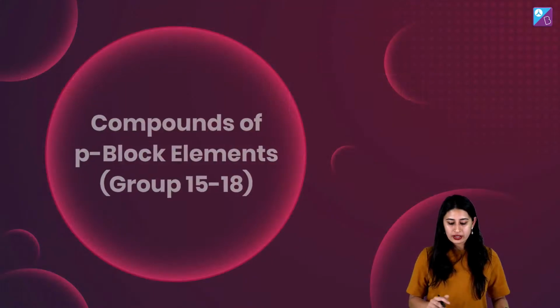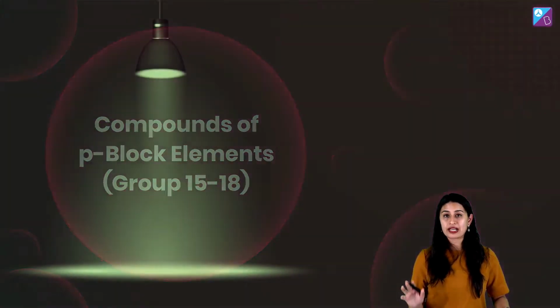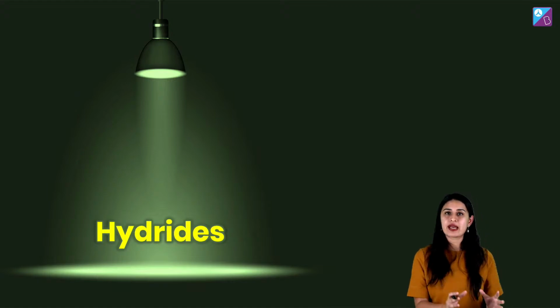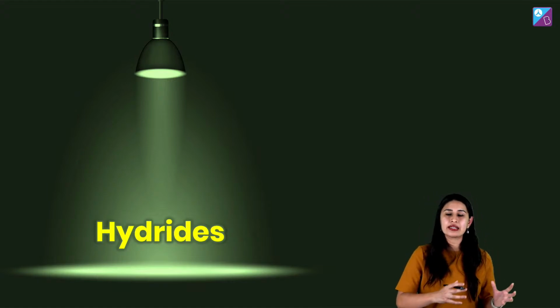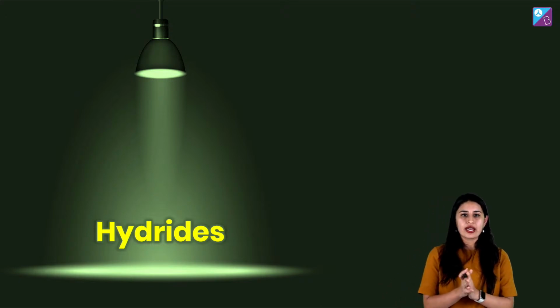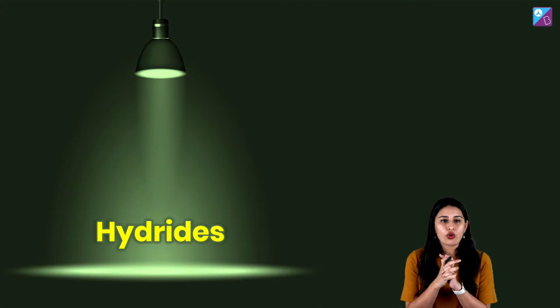Okay, next one, compounds of P block elements. अब हम करने वाले हैं. We'll go side by side, one thing at a time. Like for example, I'll take hydrides and then oxides and then maybe the gas N2 and so forth. ठीक है? चलो.